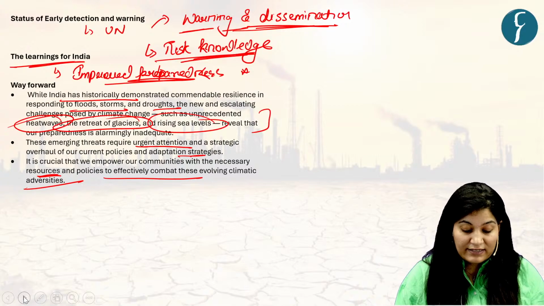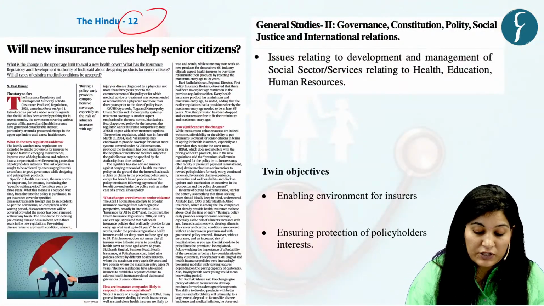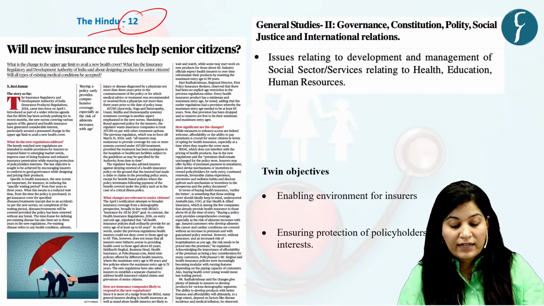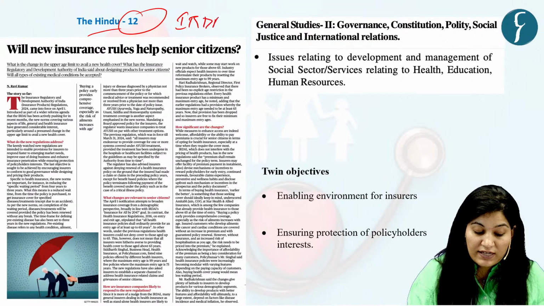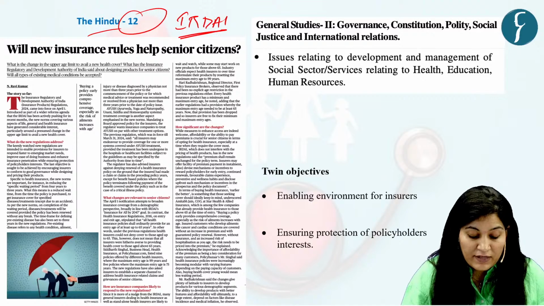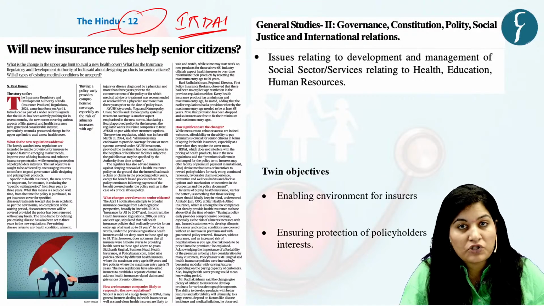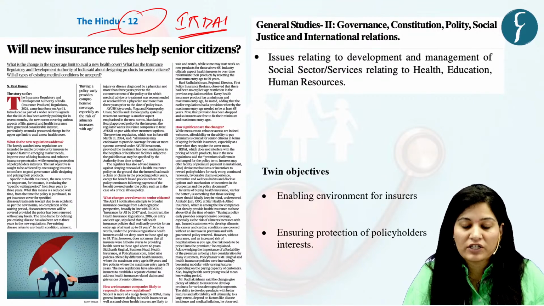Now come to our next discussion, which is based on this news article that appeared on page number 12 in The Hindu newspaper. The context of this news is that IRDAI introduced a new set of guidelines, the Insurance Products Regulations 2024. It is a part of a wide reform agenda.